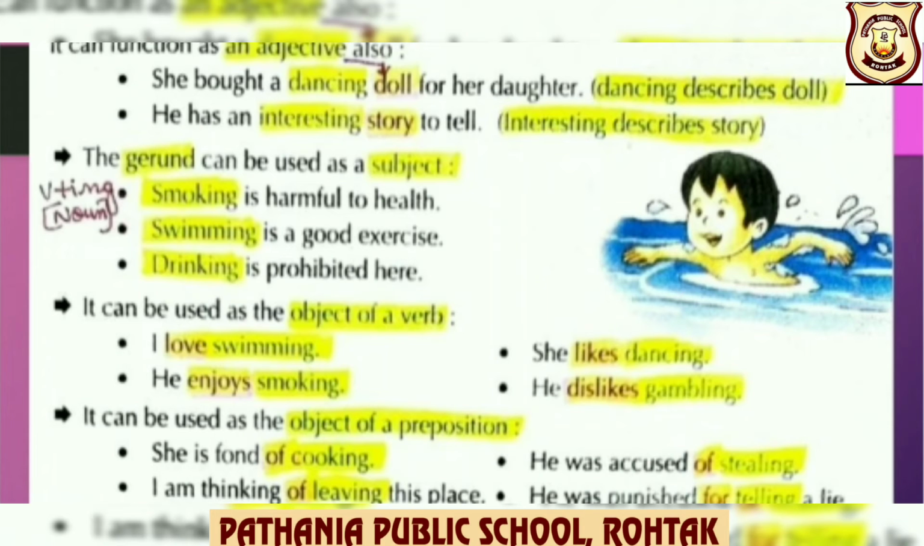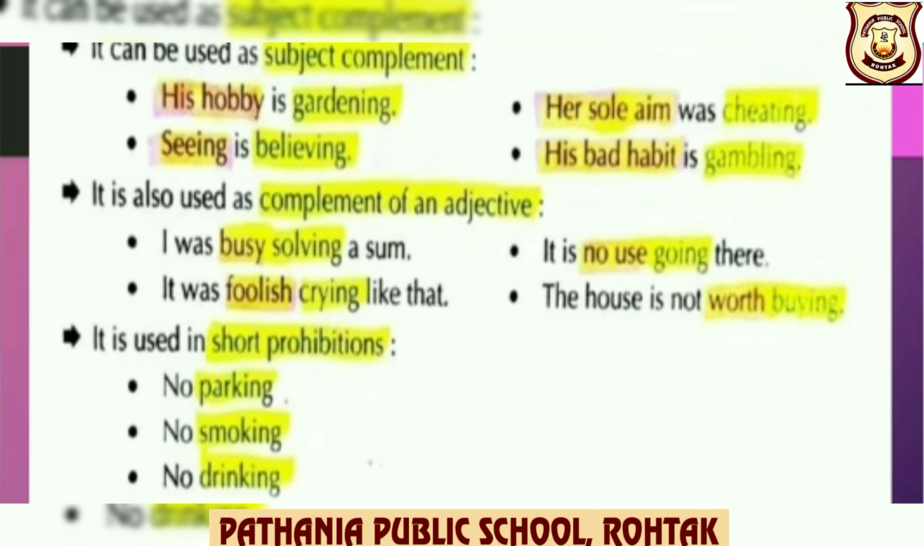It can be used as the object of a preposition. For example, she is fond of cooking. So here you can see children, cooking, gerund, is an object of preposition of here in the sentence. It can be used as subject complement. For example, his hobby is gardening. So you can see children here, gardening, gerund, which is used as subject complement.